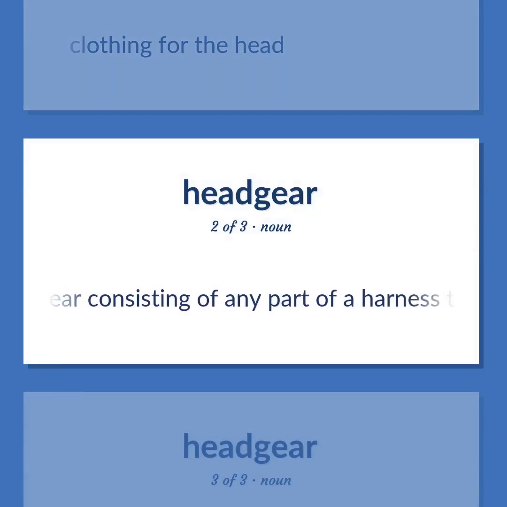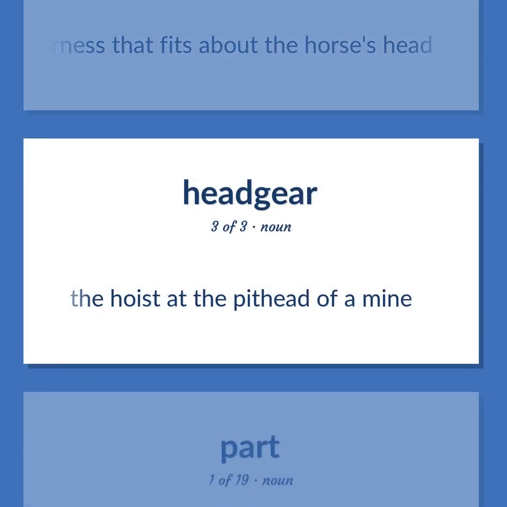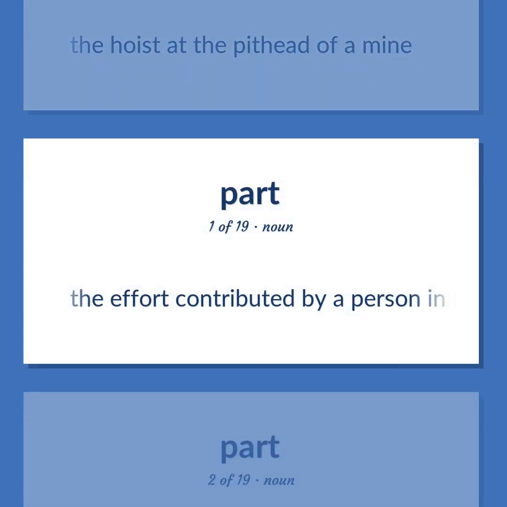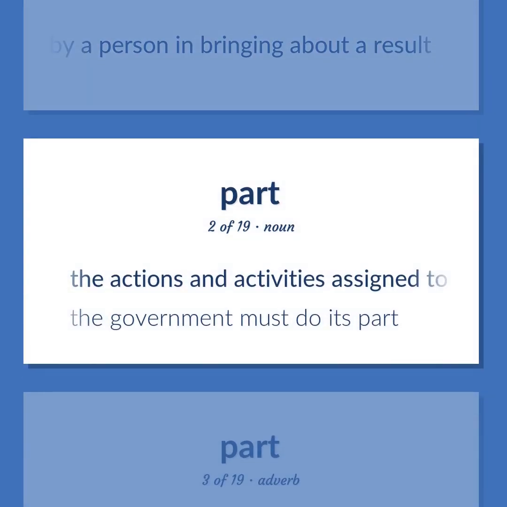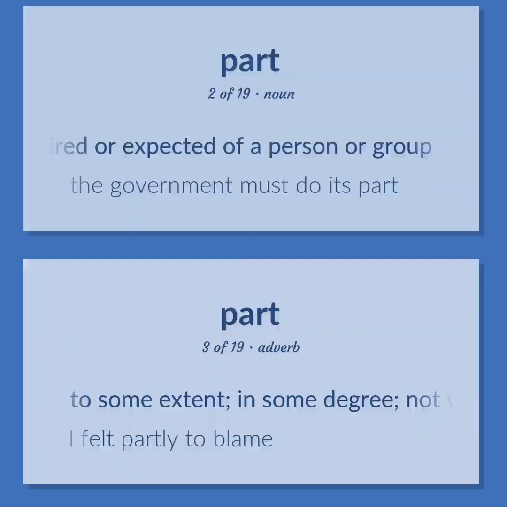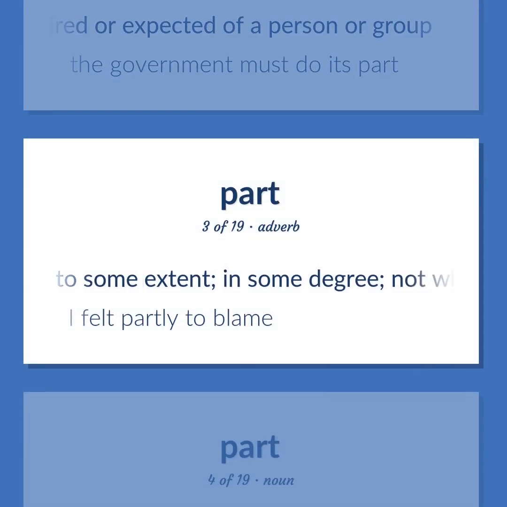Stable gear consisting of any part of a harness that fits about the horse's head. The hoist at the pithead of a mine. The effort contributed by a person in bringing about a result. The actions and activities assigned to or required or expected of a person or group. The government must do its part. To some extent, in some degree, not wholly. I felt partly to blame.